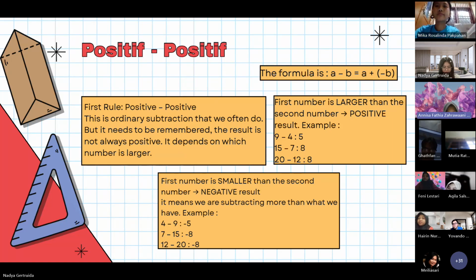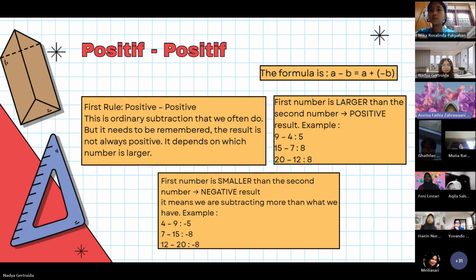Positive subtracted by positive. Now we get into the rules of subtraction. Remember the basic concept we have learned: a subtracted by b is the same as a added to the opposite of b. This will help us understand all the subtraction rules.